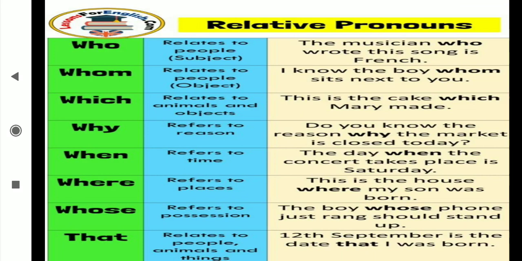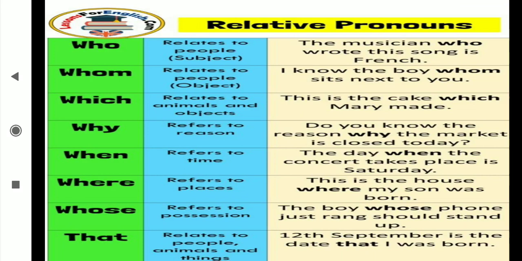And what will be the correct answer for showing reason? You know the reason why the market is closed today. Then there is no need to give the question mark. If we give the question mark, it will go for the interrogative. When we are using it to show time: the day when the concert takes place is Saturday. The day and the concert, the relation between them is mentioned by when. Where, for place: this is the house where my son was born. The relation between my son and the house.